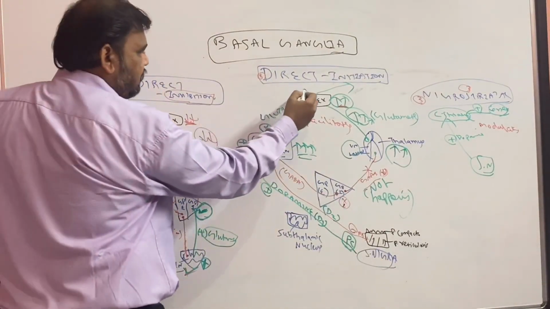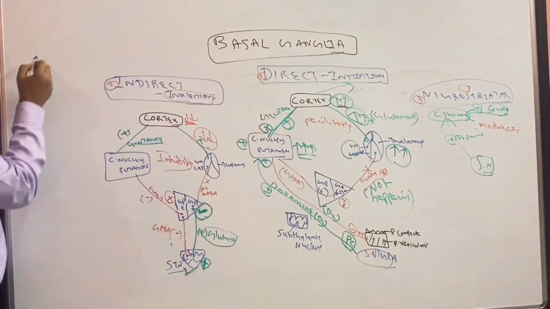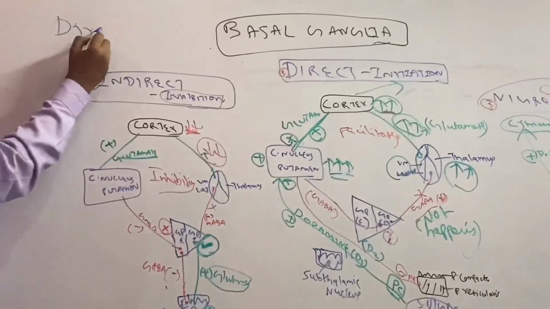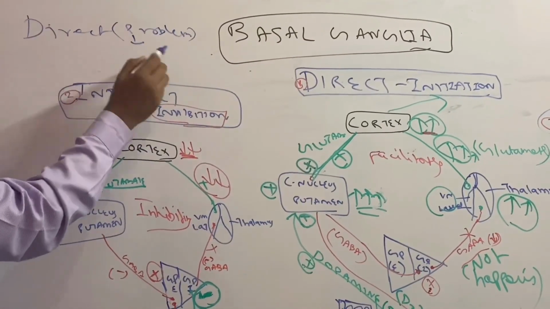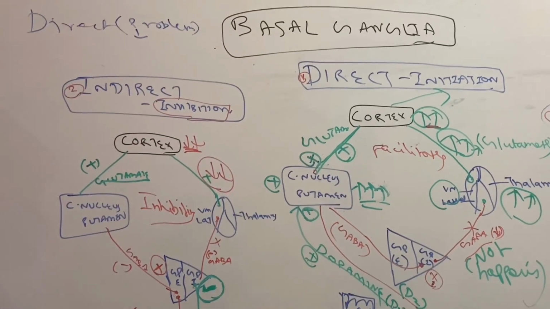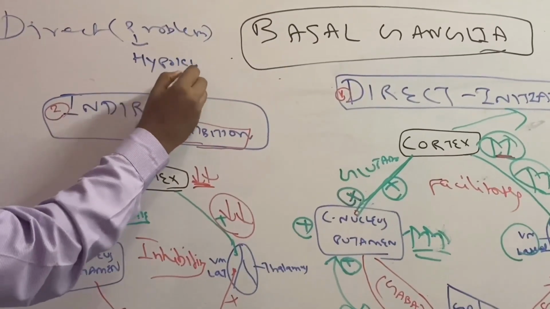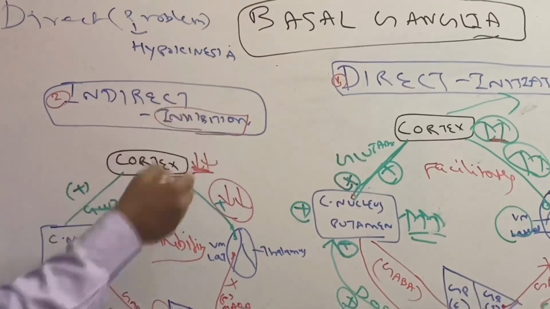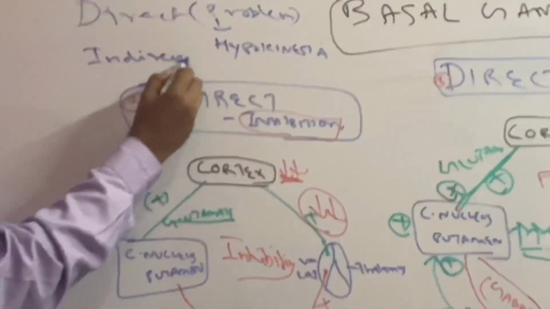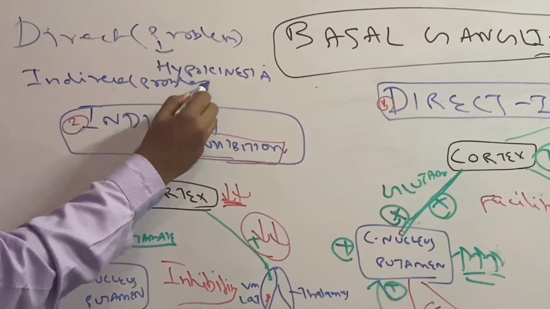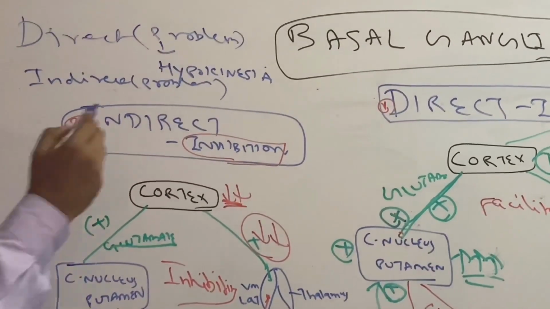See here. Imagine the direct pathway is affected because of some problem, I will write it here. Direct pathway problem. So what happens? Initiation of movements is difficult, or movement will be very, very less. That is called hypokinesia. Imagine the indirect pathway is affected, some problem. So what will happen? The inhibition is not going to happen, or the control is not there. So there may be hyperkinesia.